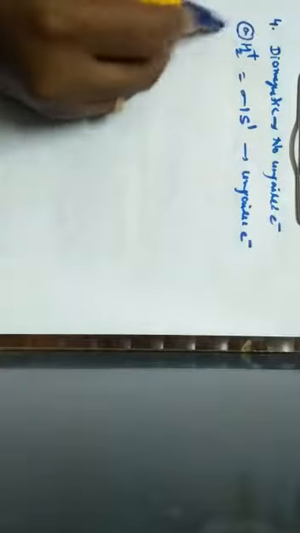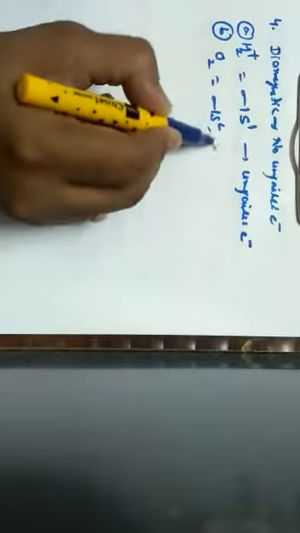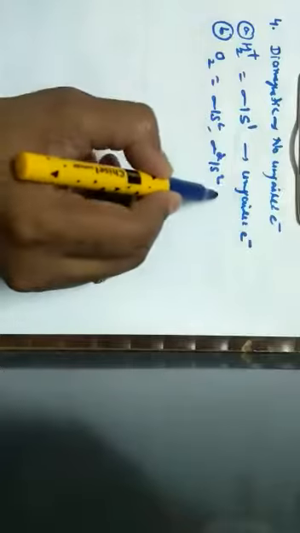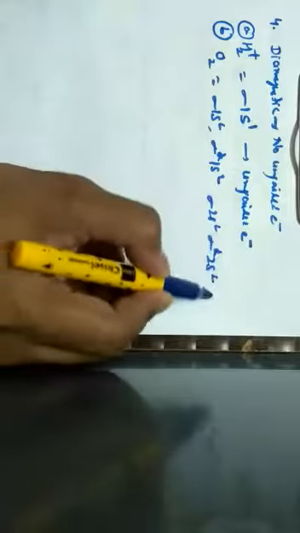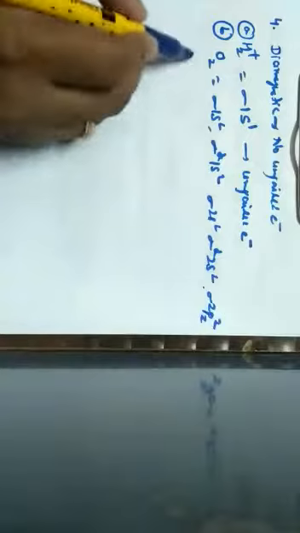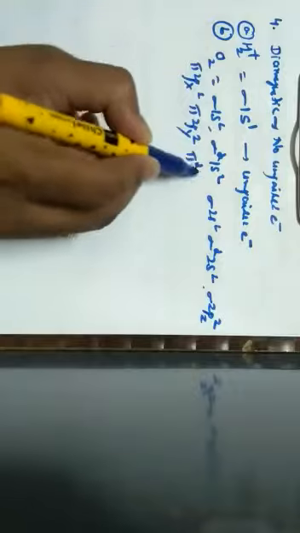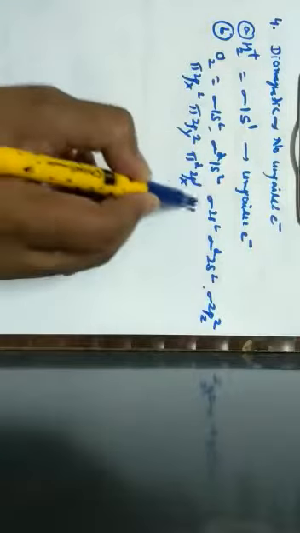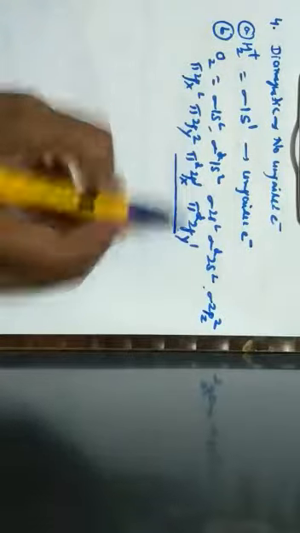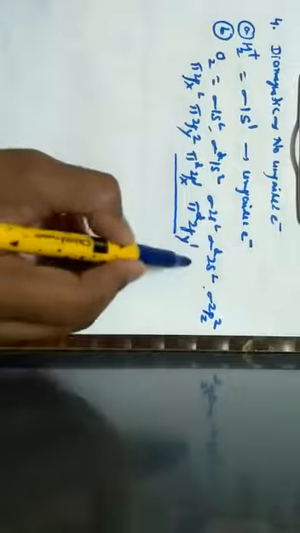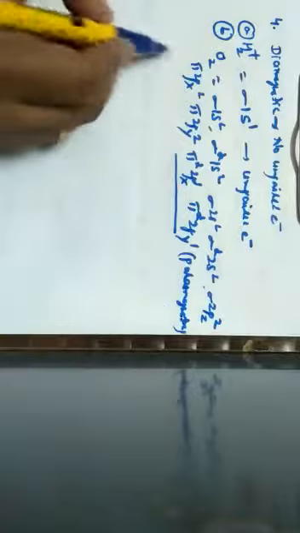When it comes to option B, it is with reference to the oxygen molecule. Its configuration is written as sigma of 1s2, sigma star of 1s2, sigma of 2s2, sigma star of 2s2, sigma of 2pz2, pi of 2px2, pi of 2py2, pi star of 2px1 and pi star of 2py1. So here there is an existence of unpaired electrons in 2px1 and 2py1. Hence it is paramagnetic in its nature because of unpaired electrons.